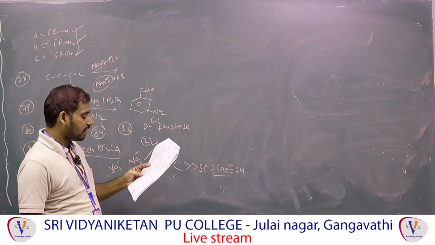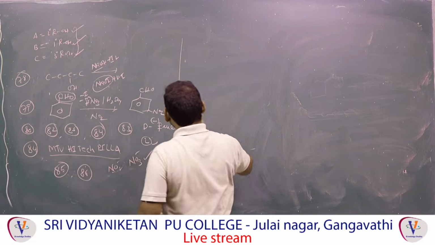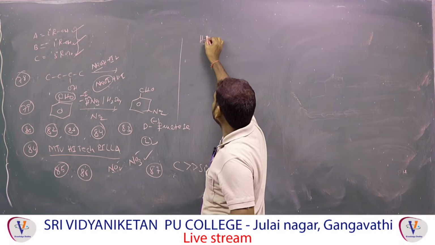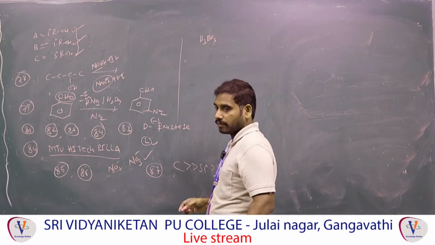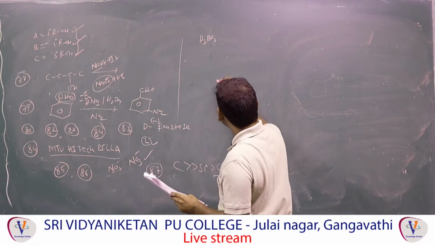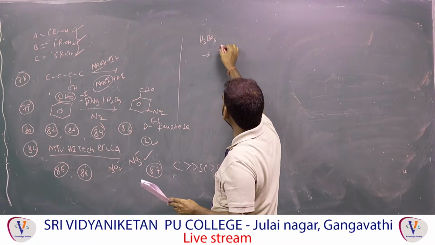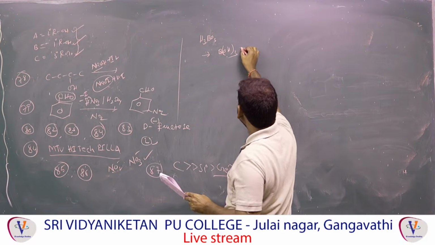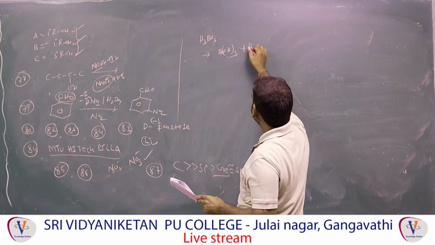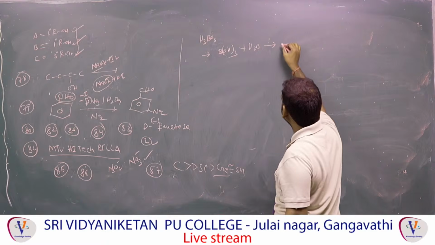Boric acid is a weak acid. Boric acid you should know first. H3BO3 is boric acid, a weak acid. Why? H3BO3 I can write as B(OH) thrice. That is what I know. On reacting with water, what will form?